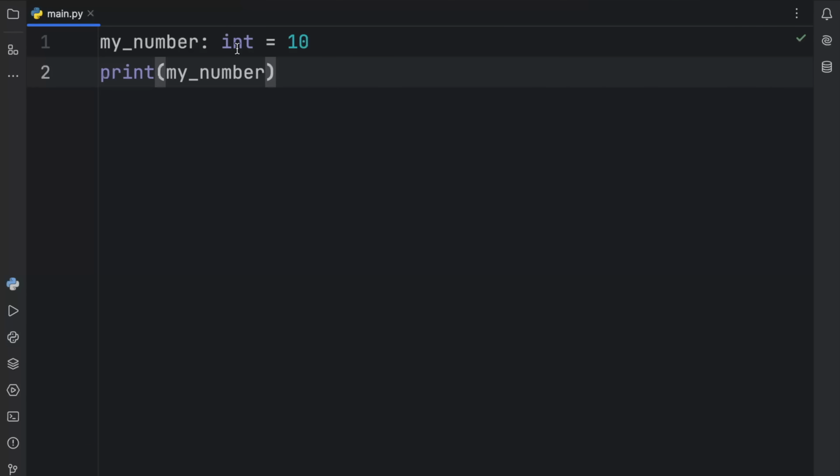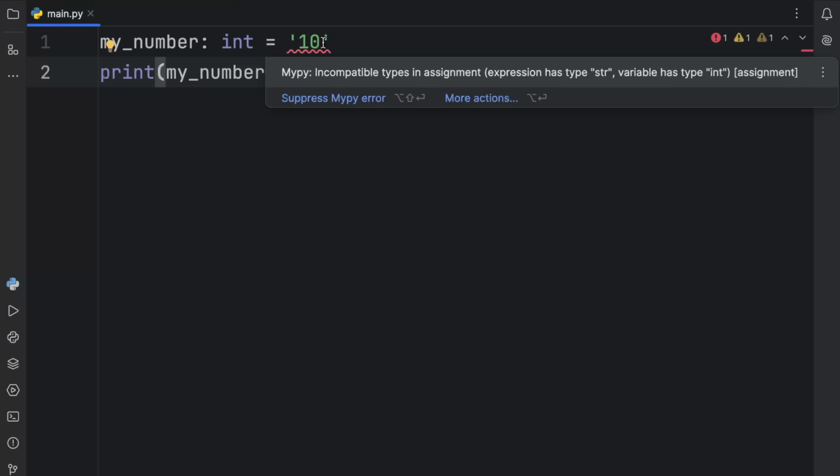Or another example, pretend we have my number here, but it's very late at night and I accidentally pass in the string of 10. Now, obviously, I'm dumbing this down a lot. This isn't a mistake you make all the time, but you just need to make this mistake once to actually encounter an exception. And once again, thanks to MyPy, even if I'm drunk, I will not make this error because I have the static type checker to save my butt.